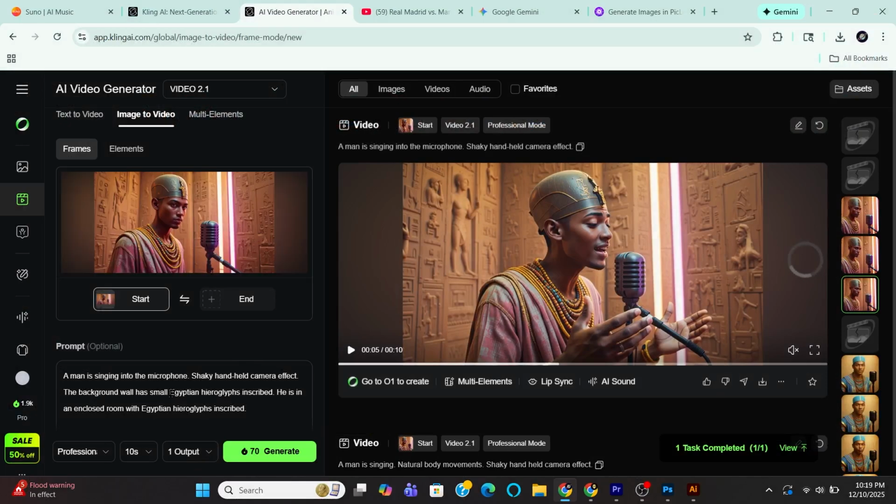In the prompt section, make sure you describe what the character is doing. Are they singing slowly? Are they singing calmly? Are they singing passionately? Are they rapping? Also, make sure you describe the environment. If you don't describe the environment, Kling tends to use Asian themes which might not match with your theme.